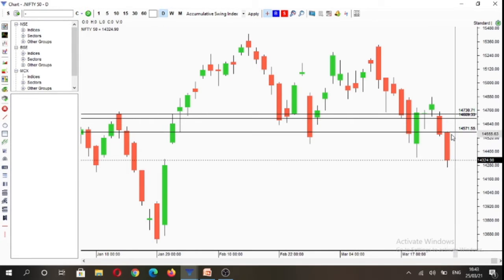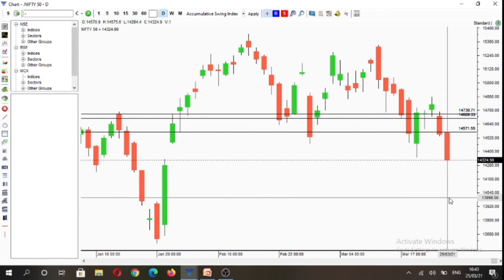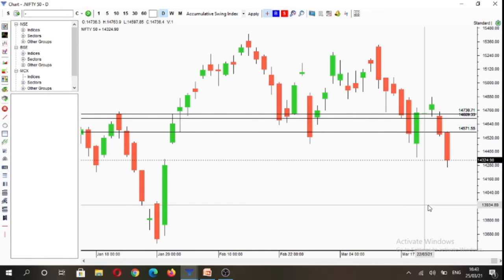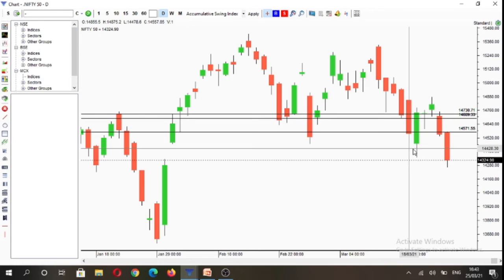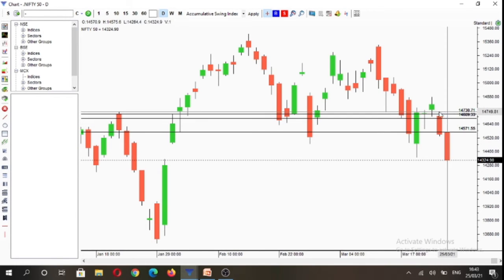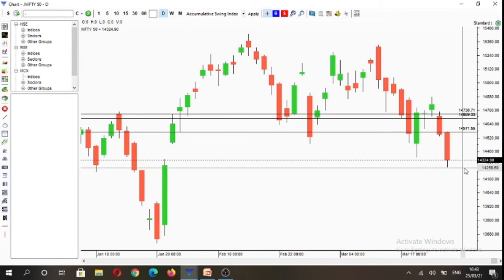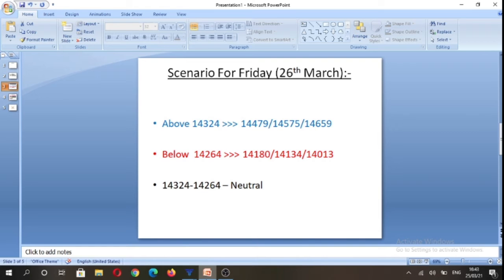So on all the time frames market is under control of sellers, and this is what we call full time frame continuity. And in terms of price structure, as we have discussed earlier, we are making lower highs and lower lows, and based on the daily time frame we get the following scenario for tomorrow, Friday, 26th March.